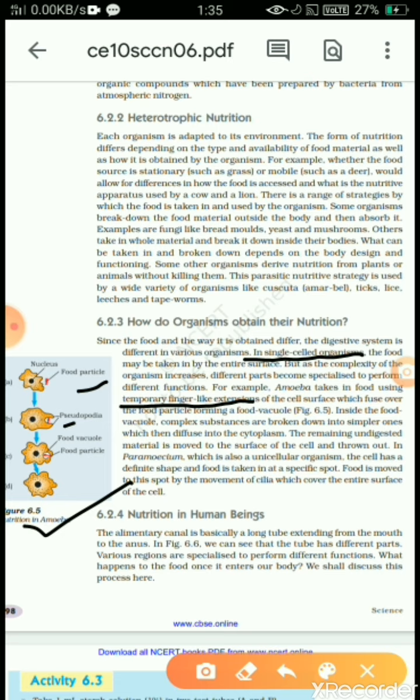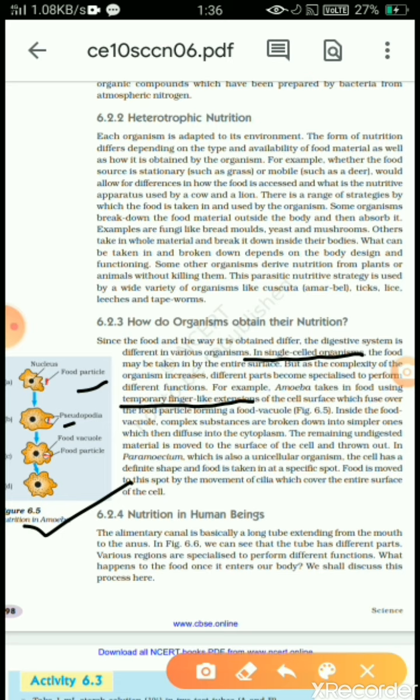First amoeba forms a finger like projection which is called pseudopodia. Pseudopodia means a finger like projection, in which the food material is captured and it forms a vacuole.